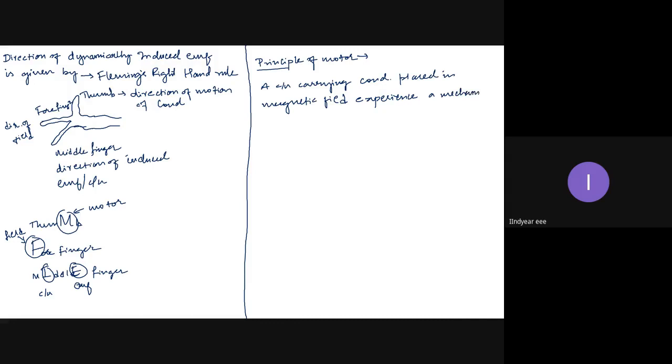Why? This was the last point where we stopped the first class. Why is it so? Why should a current carrying conductor placed in a magnetic field experience the mechanical force?